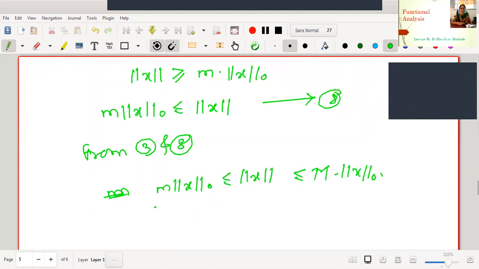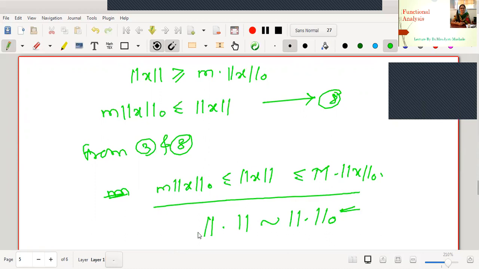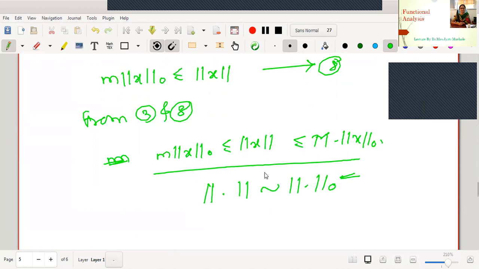Thus we have proved the statement true for a vector space having an n dimensional basis. Therefore, this norm is equivalent to norm 0. This is fixed. Therefore, may I say all the norms are equivalent.